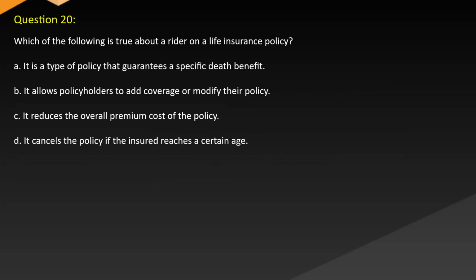Question 20. Which of the following is true about a rider on a life insurance policy? A. It is a type of policy that guarantees a specific death benefit. B. It allows policyholders to add coverage or modify their policy. C. It reduces the overall premium cost of the policy. D. It cancels the policy if the insured reaches a certain age.